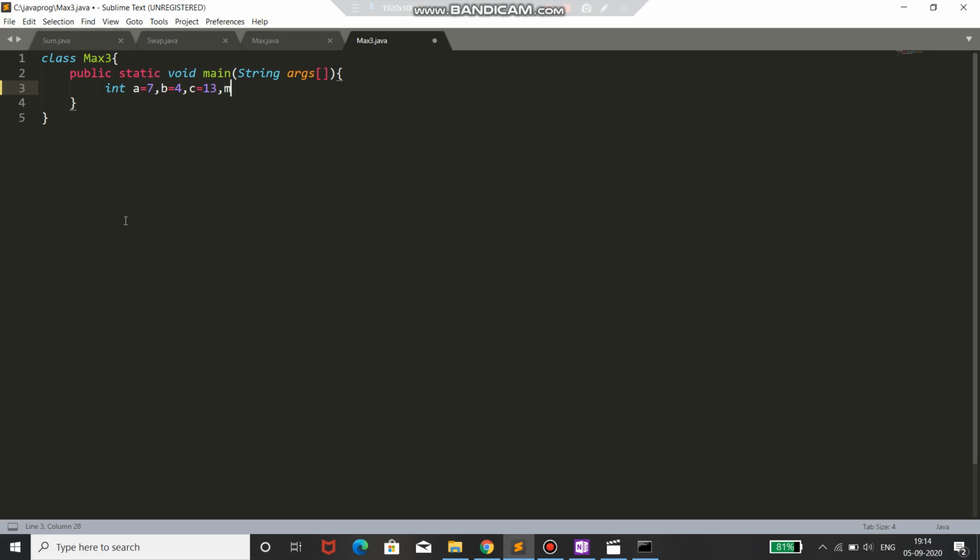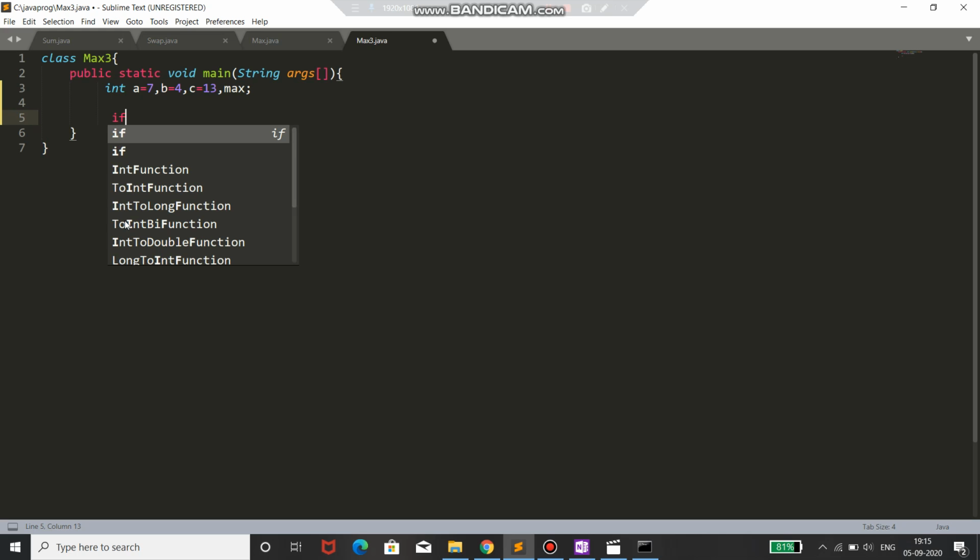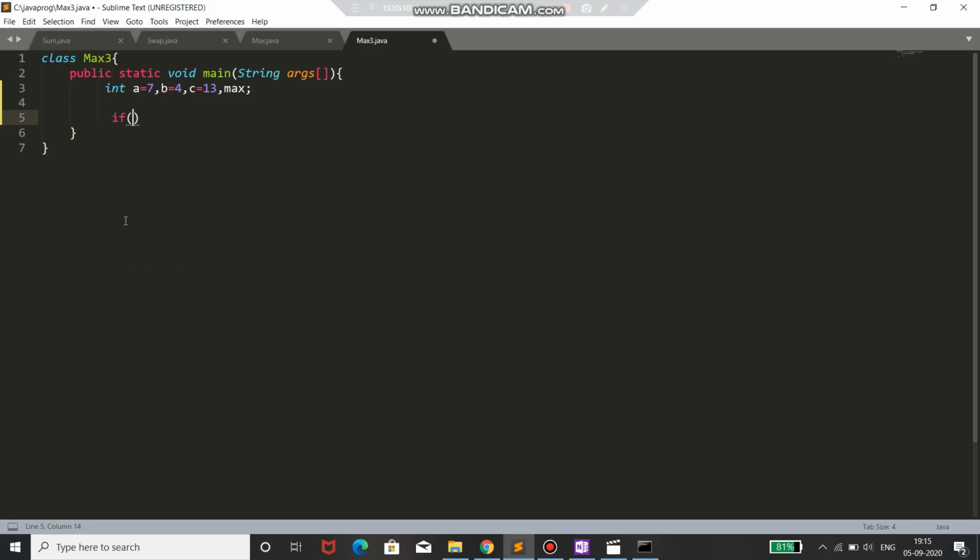The fourth variable is max, for storing the result. Now I'm using the nested if else. In this if I'm writing if a is greater than b, then we'll put some condition, and in else also we'll put some condition.